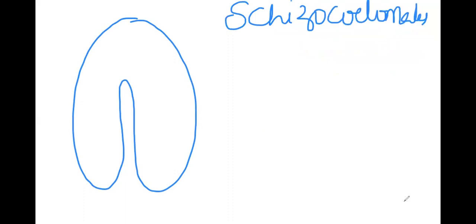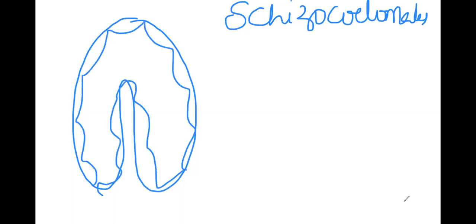So why are we looking for the determinate type of cleavage? There we said like this. In case of schizocoelomates, we named the cell as a mesoderm here like this. This is the ectoderm and this is the endoderm. And as I said to you, the 4D blastomere, or mesentoblast cells, are going to form the mesoderm and the split.